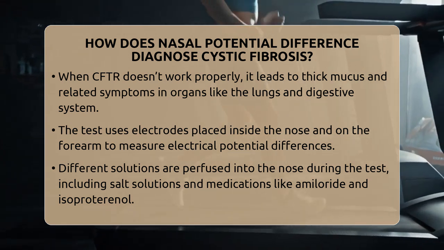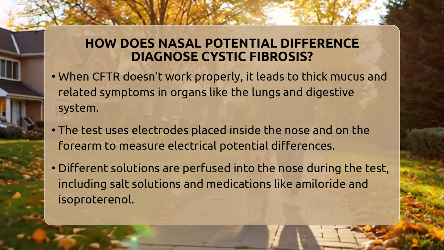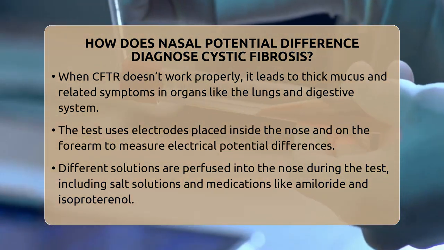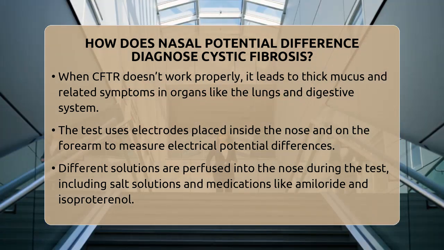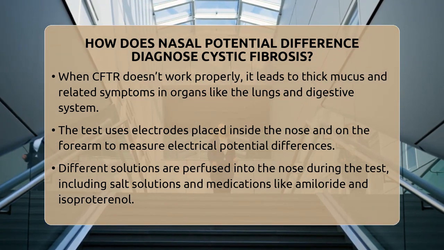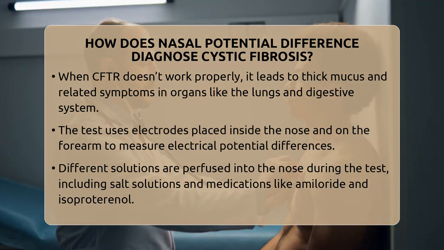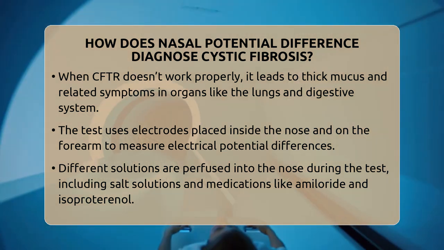Next, a chloride-free solution is introduced, followed by medications like isoproterenol that stimulate chloride channels. In healthy individuals, these cause a noticeable increase in the electrical potential, indicating functional CFTR channels. In cystic fibrosis, little to no change occurs because the defective channels cannot respond to stimulation.